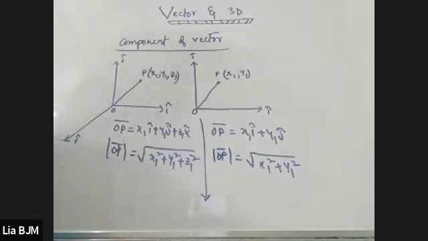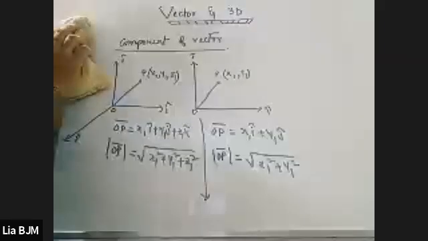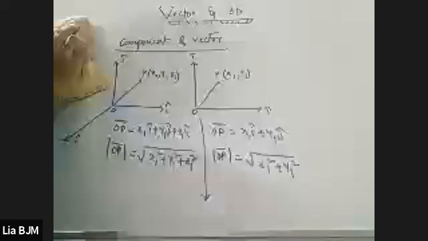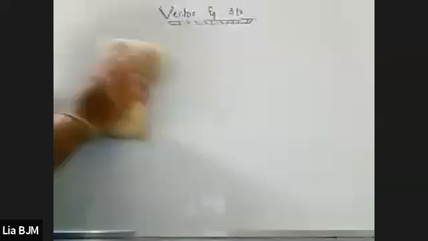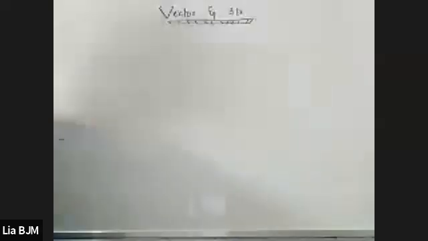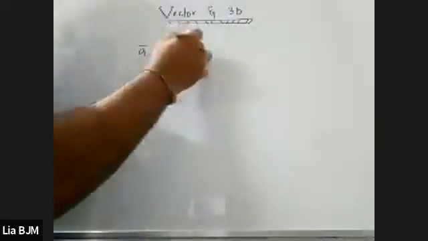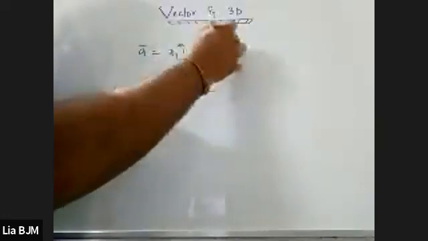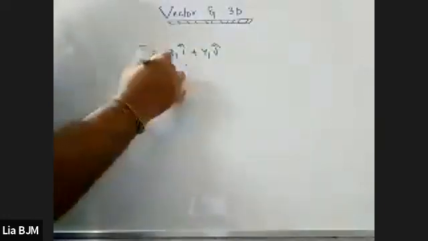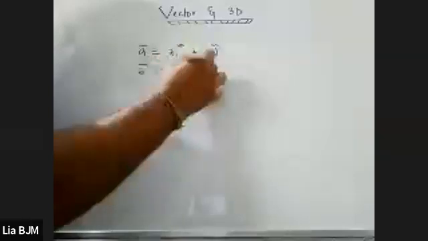Then we will come to algebra of vectors. Before coming to algebra of vectors, let me give you one simple example of the equality of vectors. Say somebody gives a vector equal to x1 i cap plus y1 j cap, and b vector equal to 3 i cap plus 4 j cap.